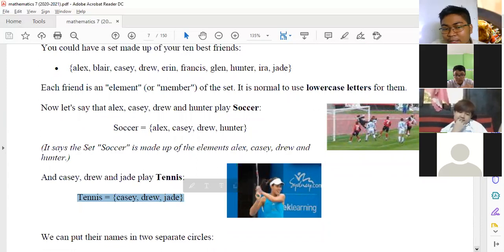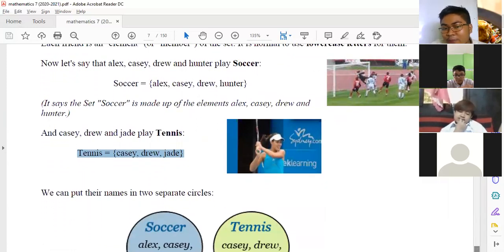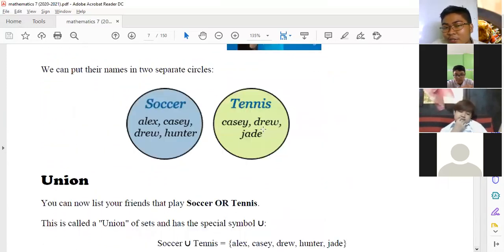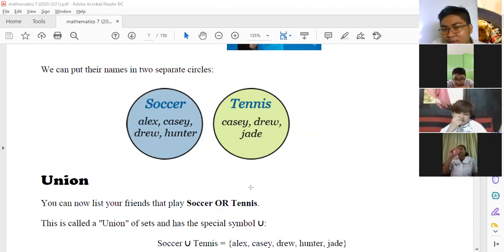So, we can put their names in two separate circles. So yung nag-play ng soccer, we have Alex, Casey, Drew, and Hunter. And for the second circle, yung naglalaro naman ng tennis, we have si Casey, Drew, and Jade.